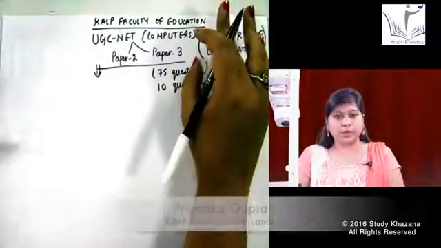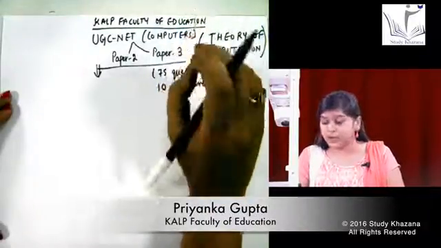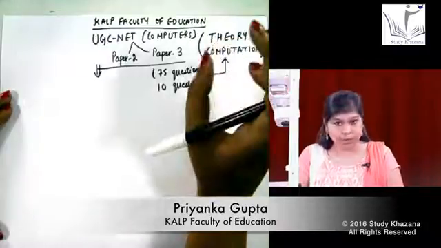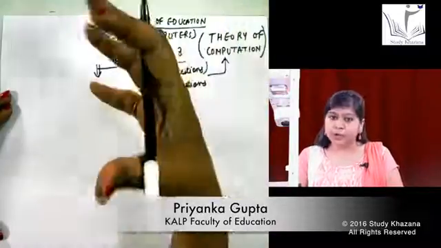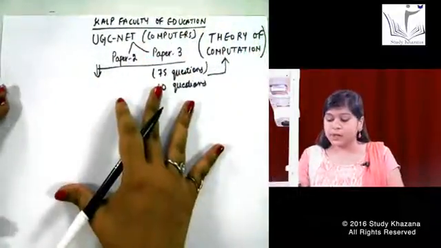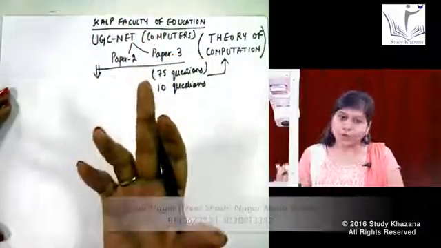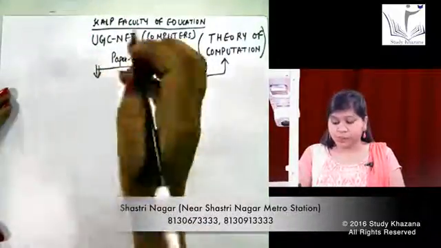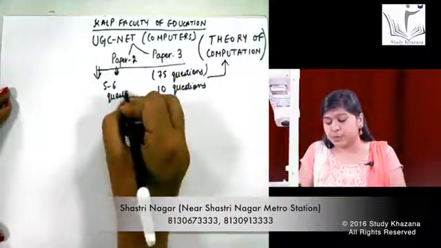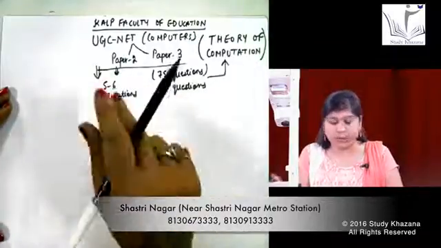Imagine that we have around 20 to 25 subjects in total in computer science, but the favorite topic of the examiner is theory of computation, because this topic carries a bit of your logical aptitude, it carries maths also, and it is a topic that mixes both your logical mind and your mathematical mind. In paper 2 we have at least 5 to 6 questions from this topic, but these questions are generally of easy level as it is paper 2.